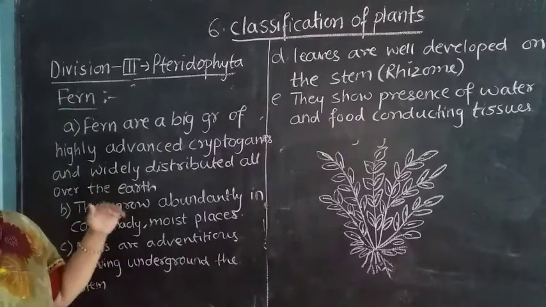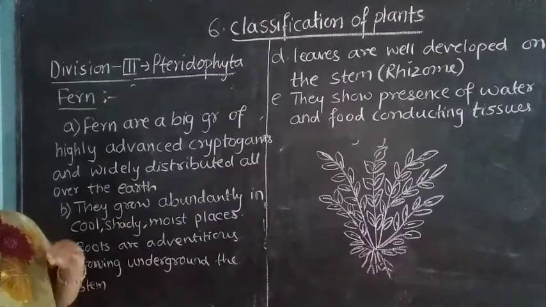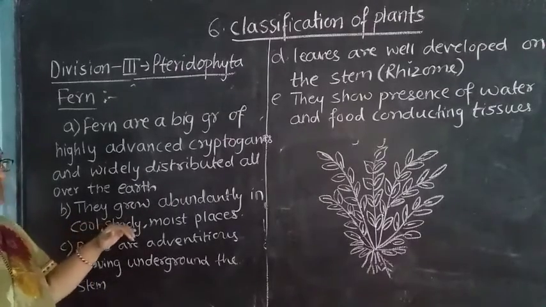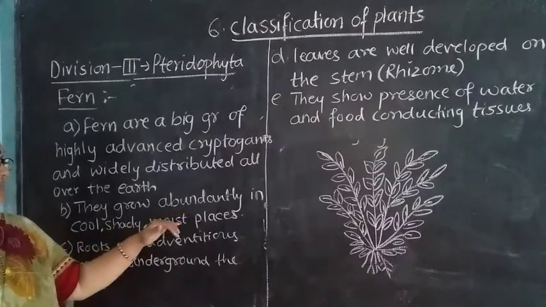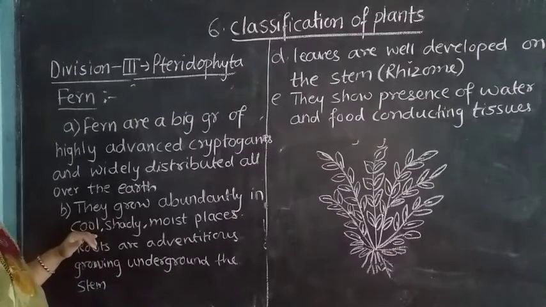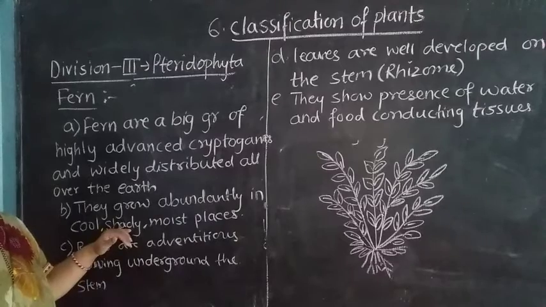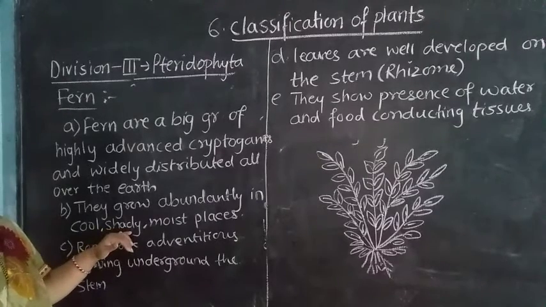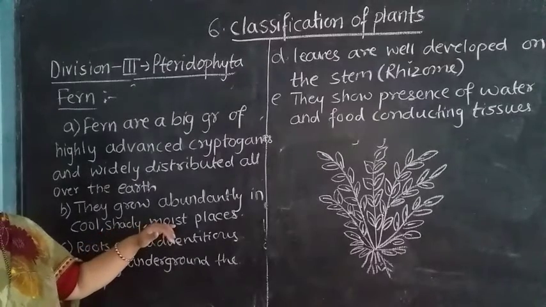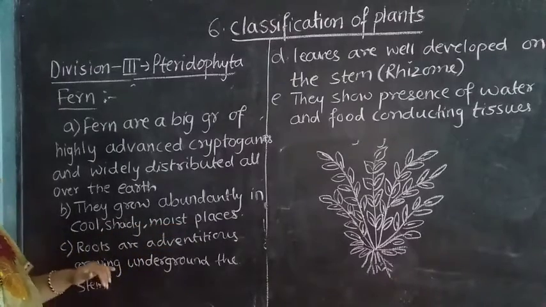Fern plant. Now they grow abundantly, means they are in more number, and in cool or shady, moist places. That means they are growing under cool or shade places where there is a shade. At those places only they are growing. And again moist places where there is somewhat moisture. At those places only they are growing.